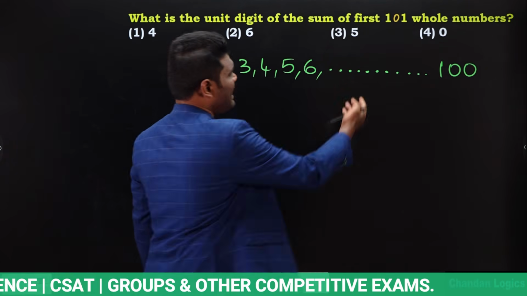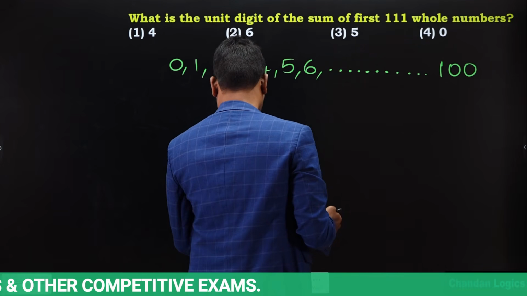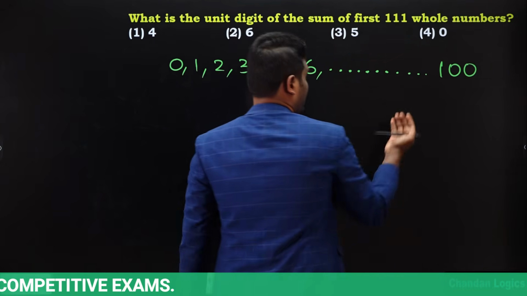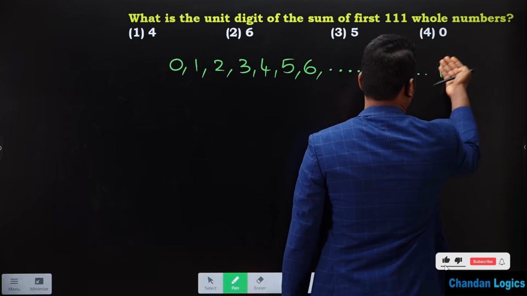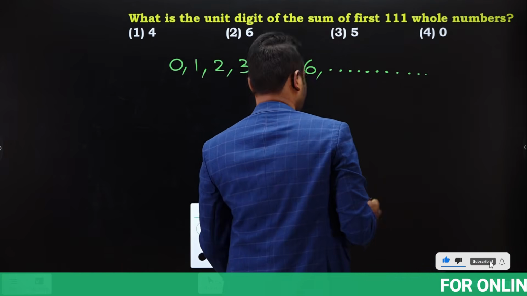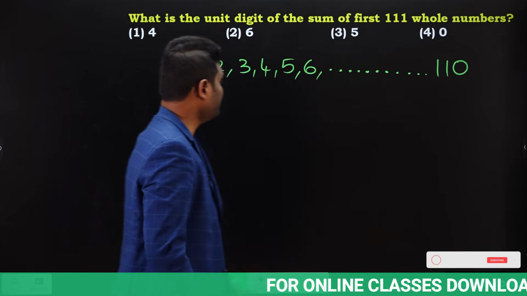Or if you want, you can calculate for 111 also. It's up to you. Anyway, both of them are fine. If it is 111, then you need to calculate till 110.